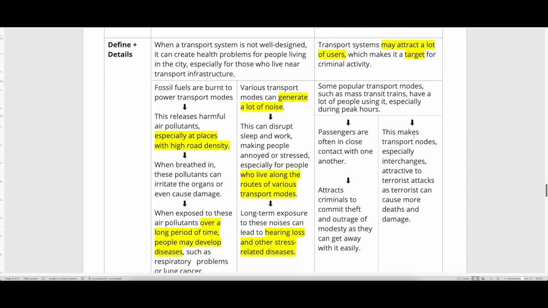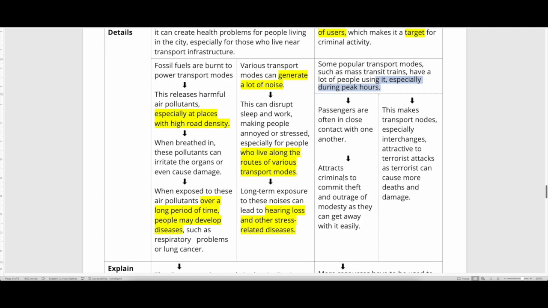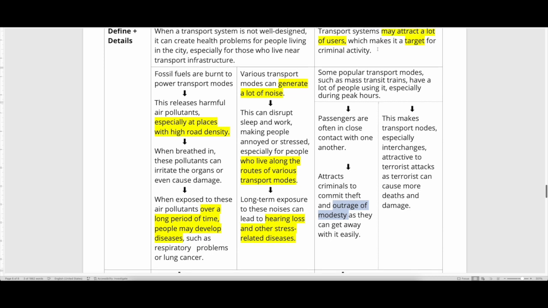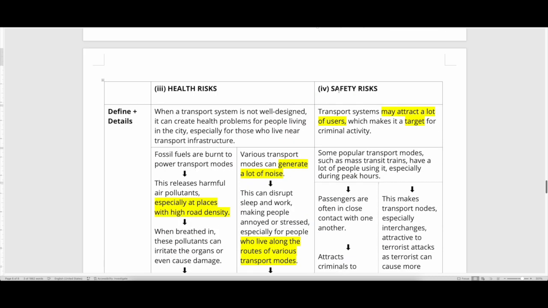So for example, trains. There's always a lot of people during peak hours, so it may attract criminals there to commit theft or outrage of modesty, basically molest, or even more. Because it's so crowded, it's easy to commit all these crimes. So transport systems may be a target for such crimes, and hence pose a safety risk.